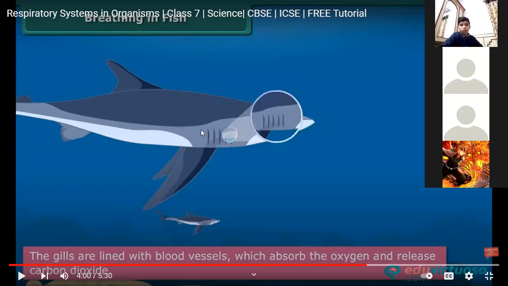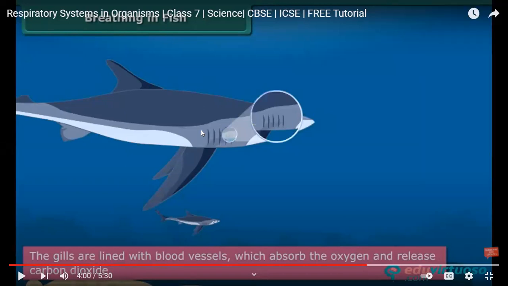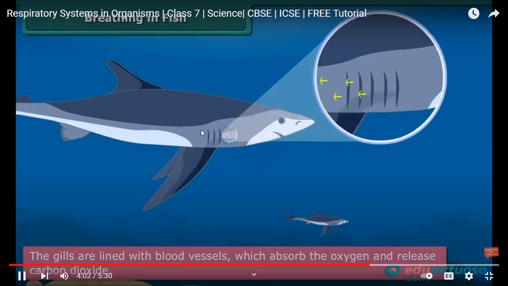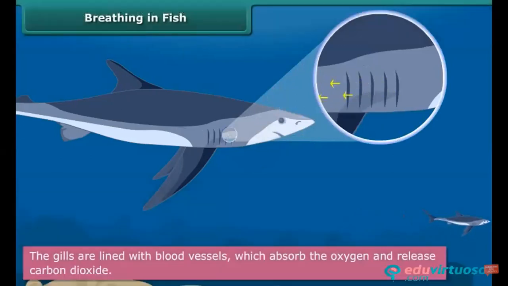The gills absorb the oxygen from it and release the carbon dioxide. The gills are the main important organs in the fish where the exchange of the gases is done. It will take the oxygen and transport it to the blood vessels and remove the carbon dioxide from the fish. Deoxygenated water is then expelled from the body through gills.